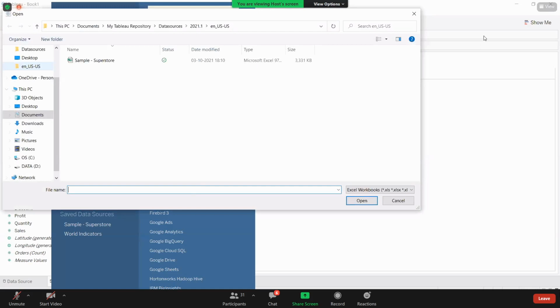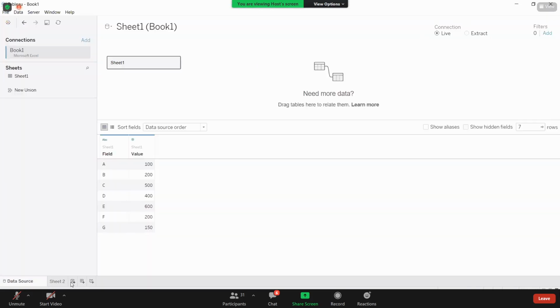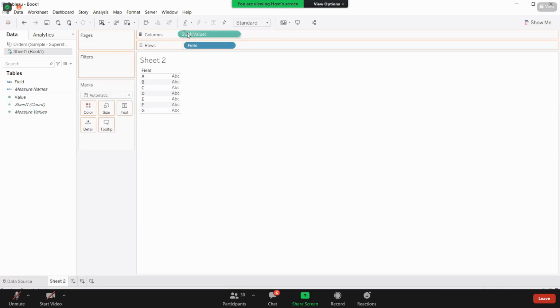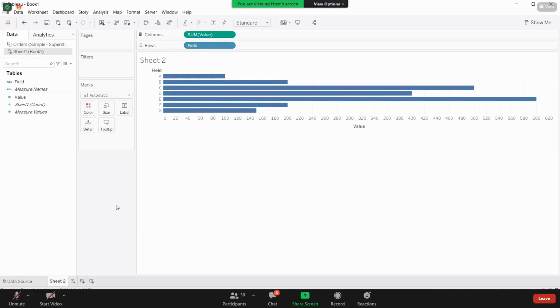Now here the connectivity type is live. Now I'm going to Sheet 2. Here, this is a live connection and this is an extract connection. Now see, once I start using these fields, for example, I am building the view from Book 1, you are getting the tick mark on this. You are able to see this, right? That means in this particular sheet, on whichever data source you are using, you will get this blue tick mark.